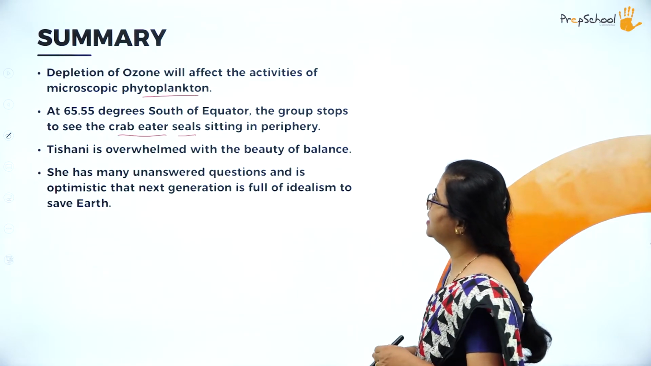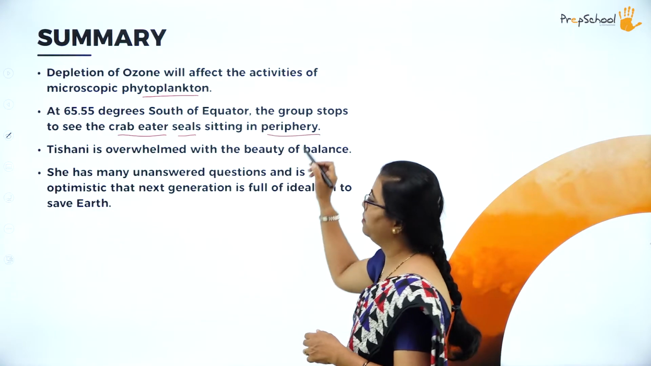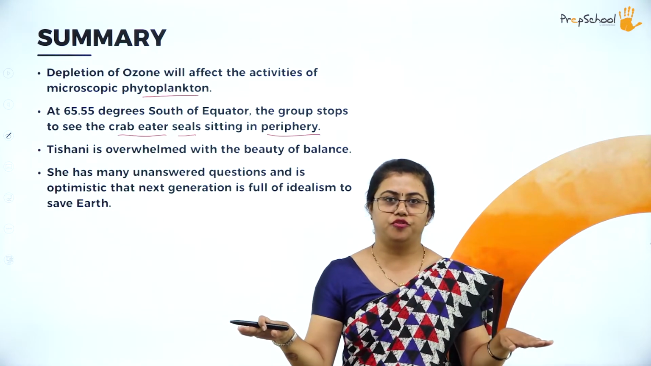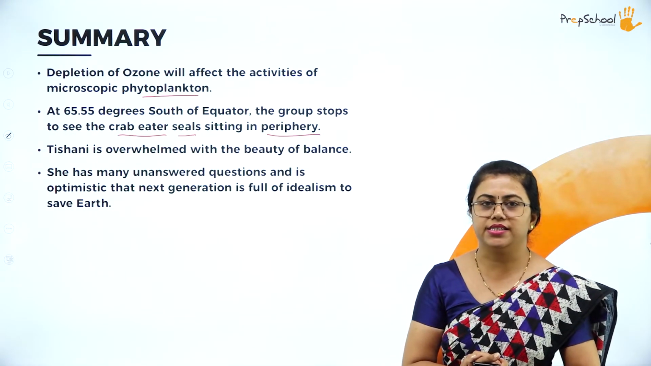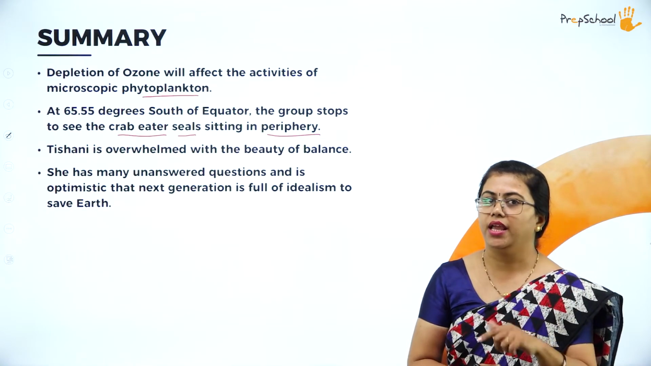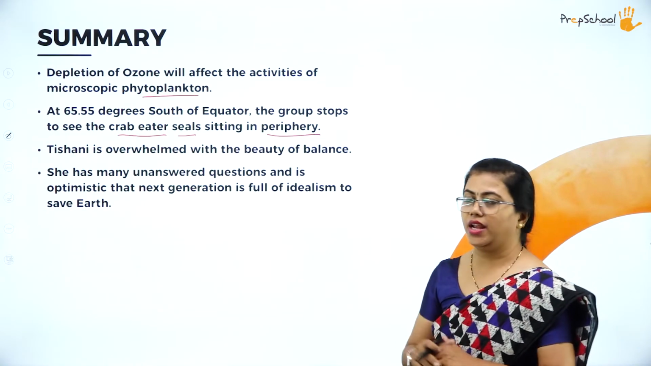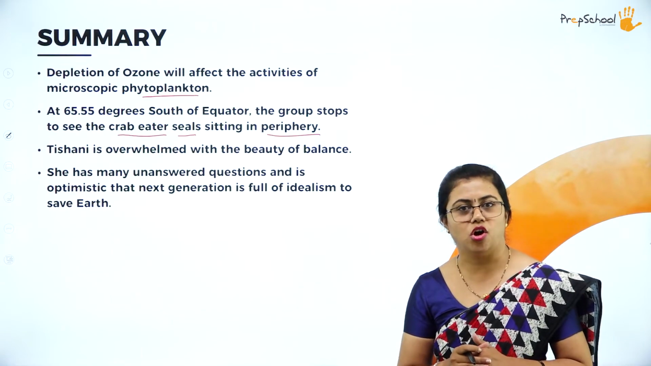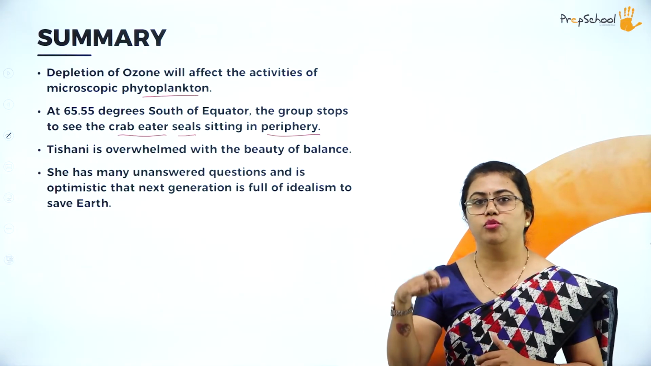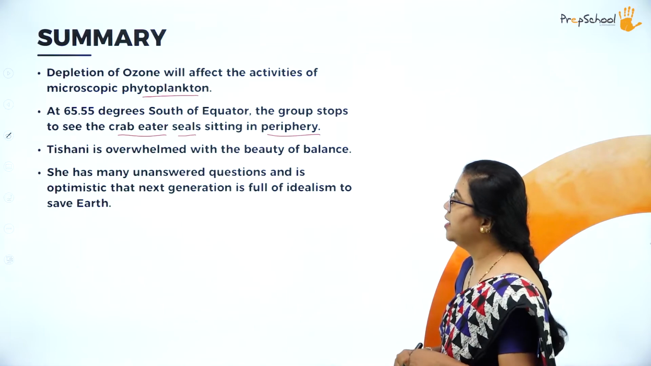Okay, so they eat only crabs. Fine. So crab eater seals are there and they are sitting on the periphery. Periphery means a flat surface. Okay, so at that place they sit and they wait for the crabs and they eat them. Okay, so that's actually a very mesmerizing moment for this author. Okay, so the whole group watches that and they start from there.